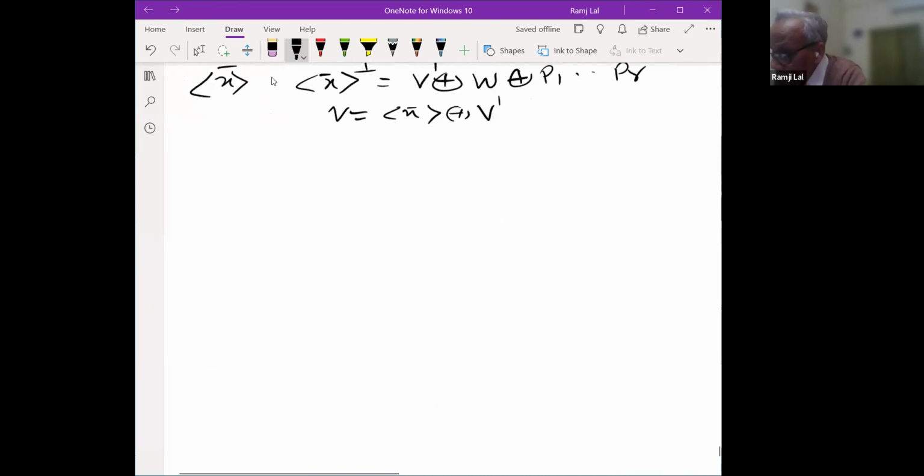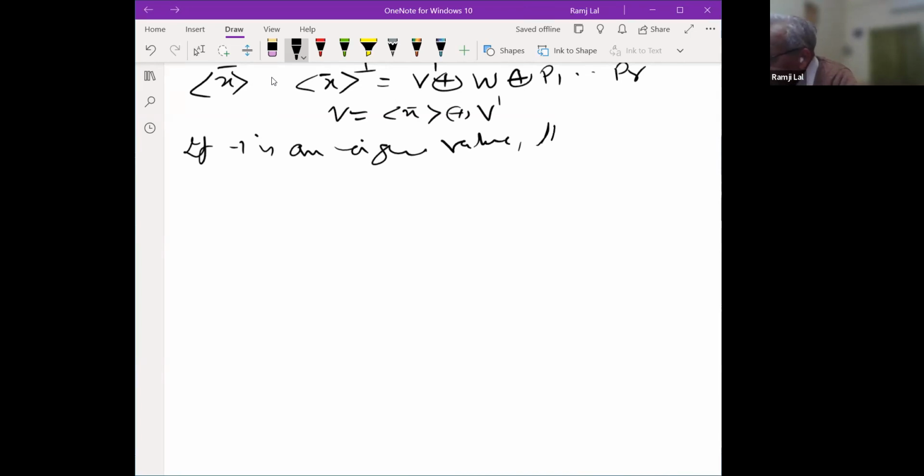And similarly, if 1 is an eigenvalue, we are done. If not, if -1 is an eigenvalue, then also we are done, as before.